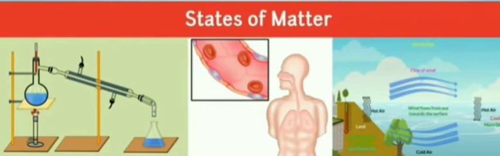States of matter. All things in our surroundings, say a table or a jar of water or the air we breathe, are kinds of matter. But do all these have the same shape or size? No, they don't.